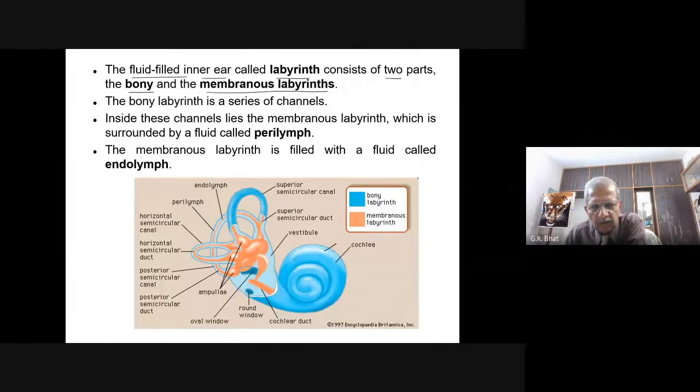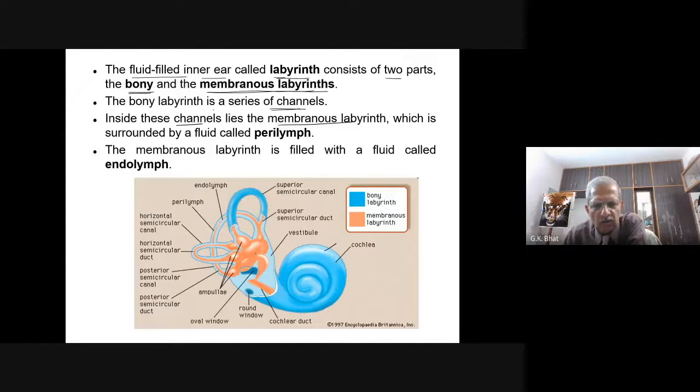The bony labyrinth is a series of channels, the bluish colored one here. Inside these channels lies the membranous labyrinth, the orange colored one.